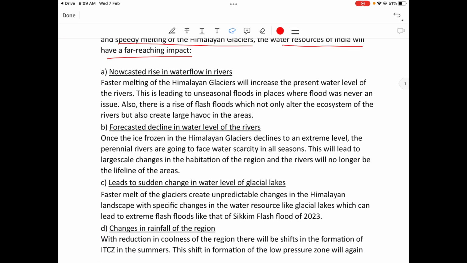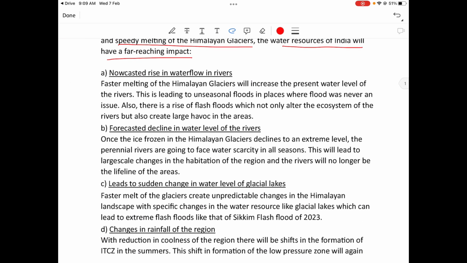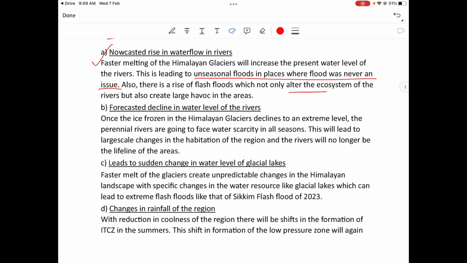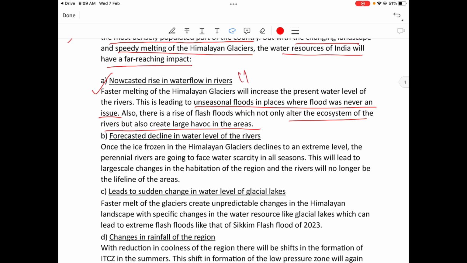Now casted rise in water flow of rivers. Here, if our student wrote that this will lead to a change in water level, that is also fine. Now casted rise in water flow of rivers. Faster melting of the Himalayan glacier will increase the present water level of the rivers. This is leading to unseasonal floods in places where flood was never an issue. Also, there is rise of flash flood which not only alter the ecosystem of the rivers but also create large havoc in the areas. So, two points: flood